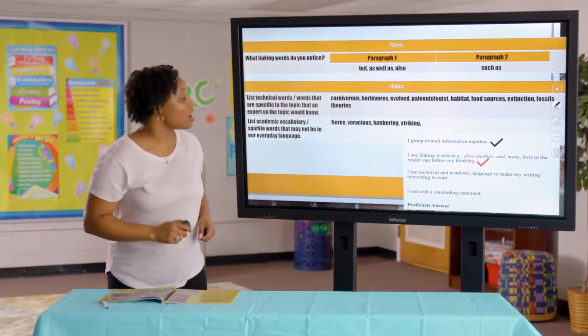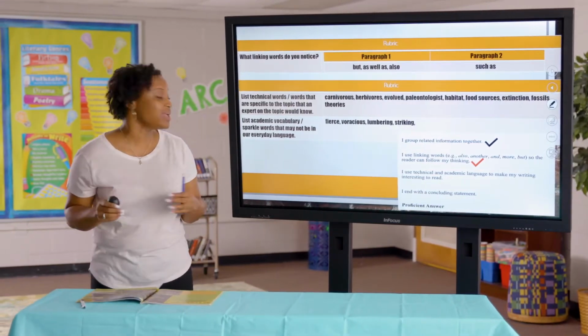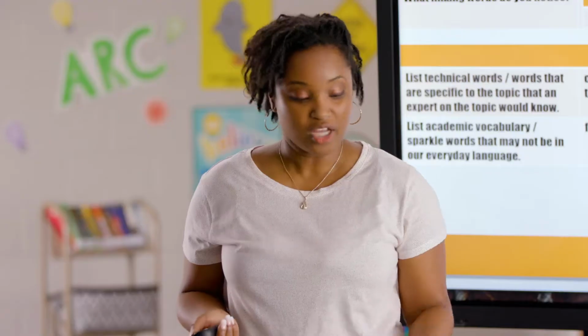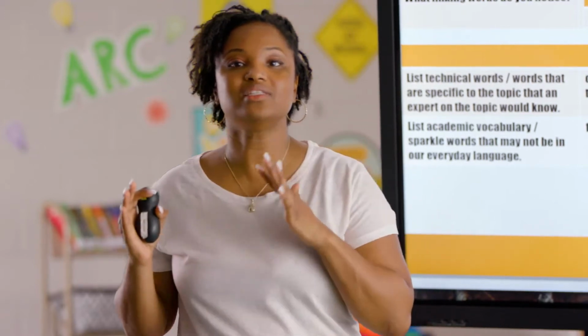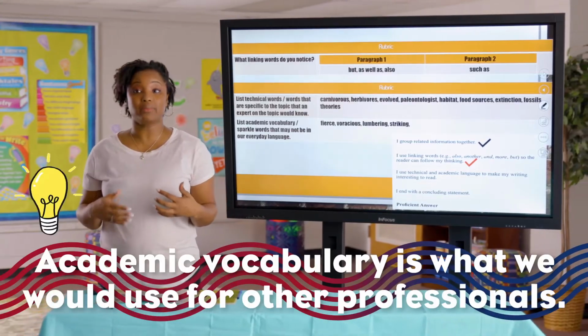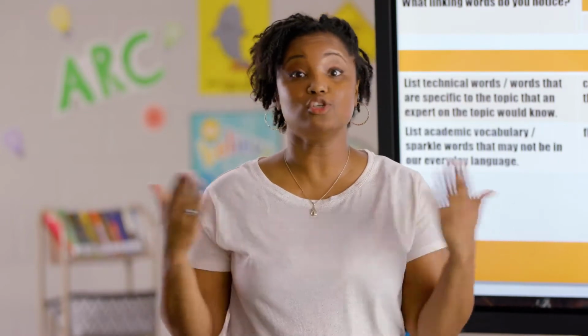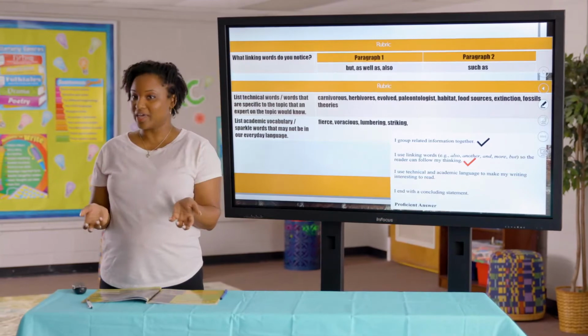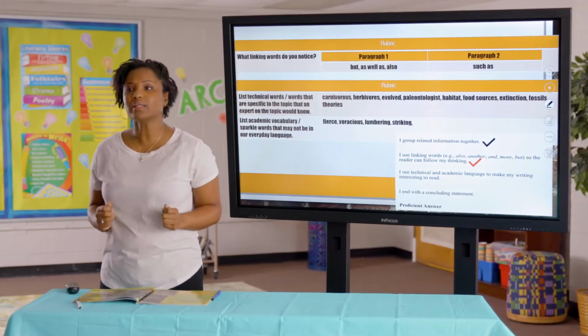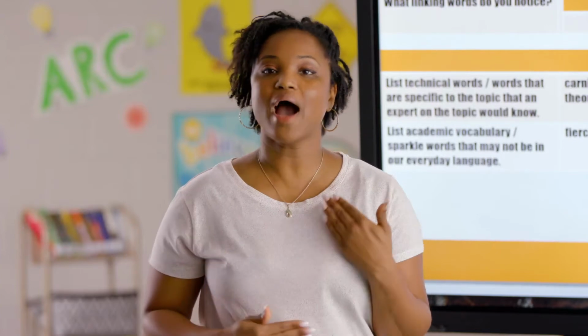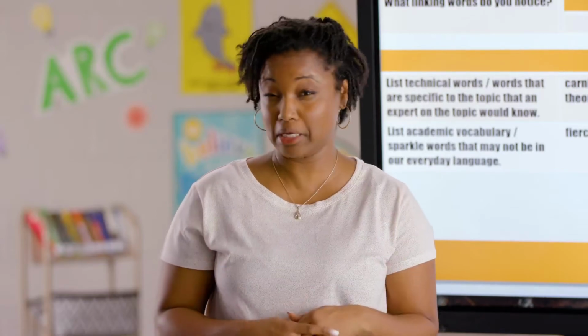Next, we're looking at, does the author use technical and academic language to make their writing more interesting to the reader? So let's have a quick conversation about what is technical vocabulary and what is academic vocabulary. So academic vocabulary is vocabulary that we put on for other professionals. If I were standing with the President of the United States or the governor or even the superintendent of schools, I might use different language than I use with my friends. I want to let these people know that I am intelligent. And so I may use a higher vocabulary than I might with my friends if we were just kicking it. You know what I mean?